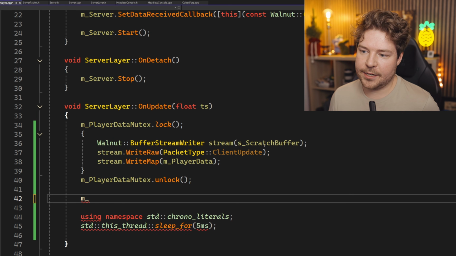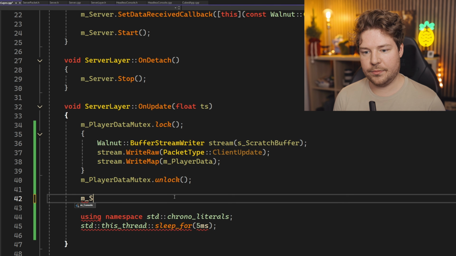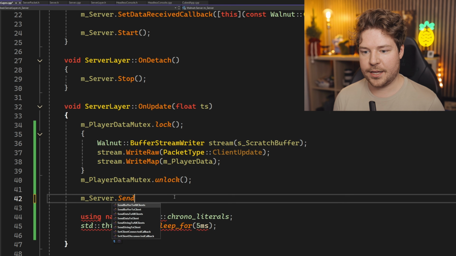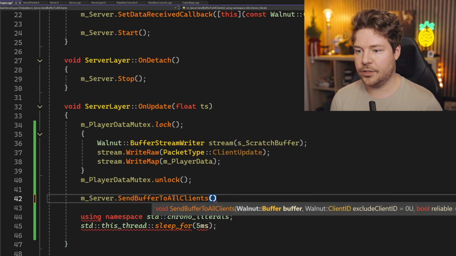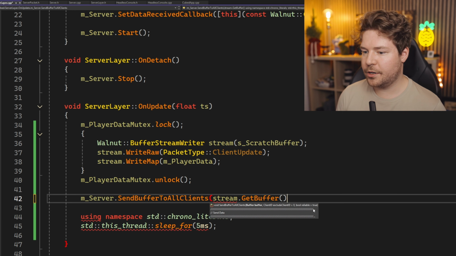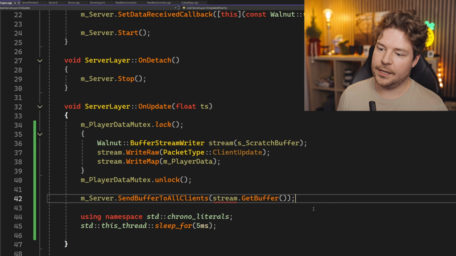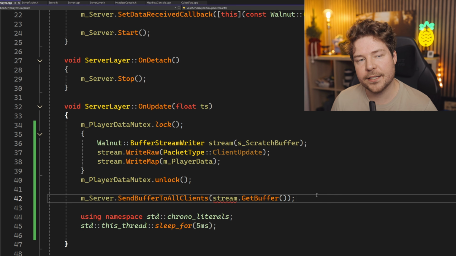Because that's now stored inside the scratch buffer inside this stream, we can just do server dot send buffer to all clients, and we can just do stream dot get buffer. We can exclude certain clients if we want, and that might be an optimization where you don't send the player its own data. No, but the thing is we need to do that. See, that's the other thing, right?